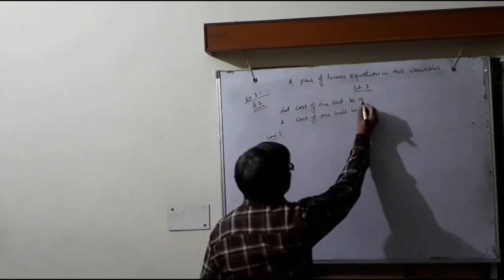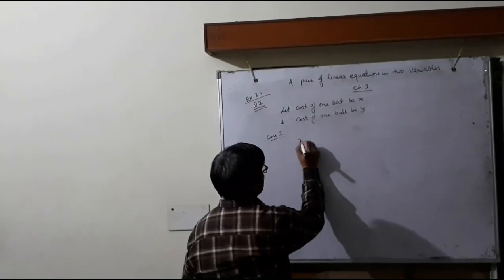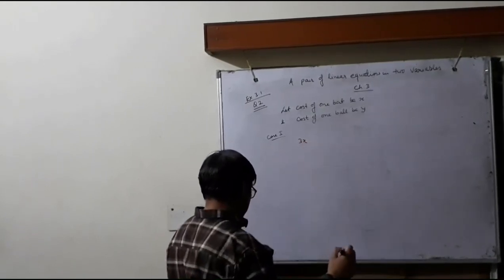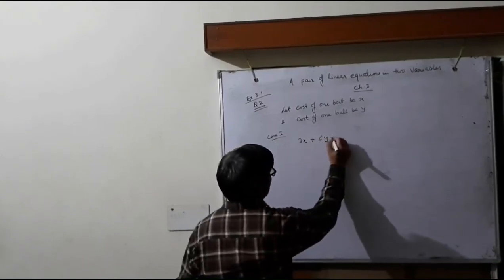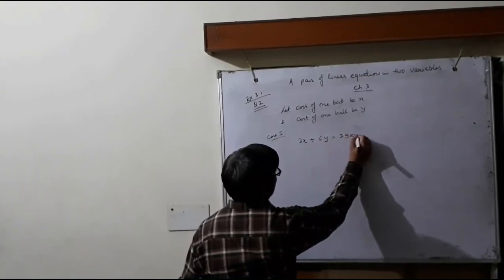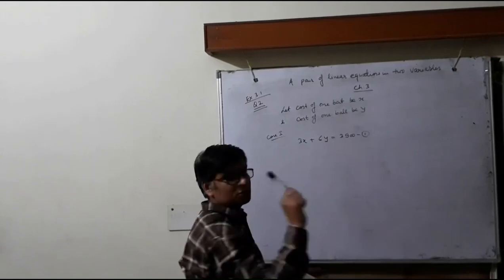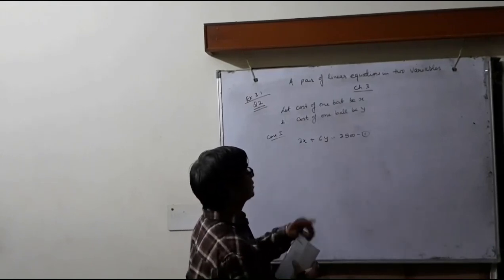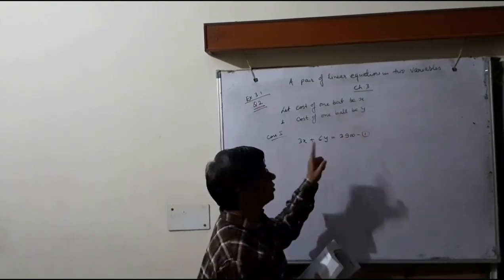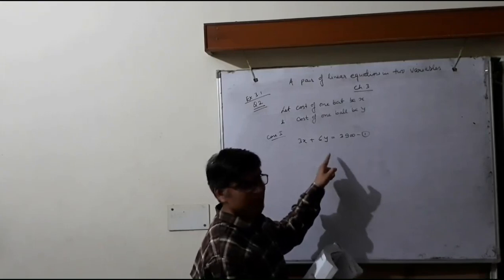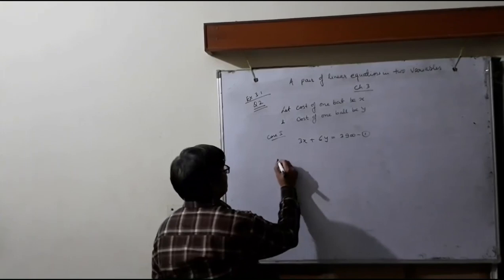The cost of 1 bat is x, so the cost of 3 bats will be 3x, and the cost of 6 balls will be 6y, and the total cost is 3,900. This is equation 1. The cost of 1 bat is x so the cost of 3 bats will be 3x. The cost of 1 ball is y so the cost of 6 balls will be 6y, and the total cost of both is 3900.